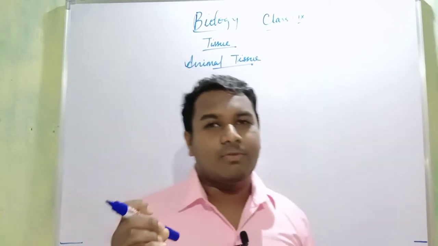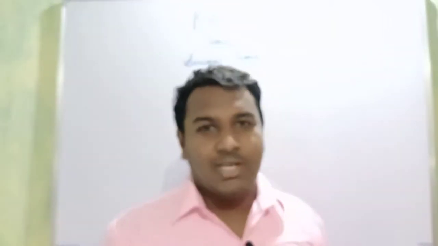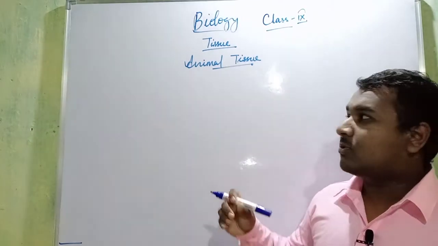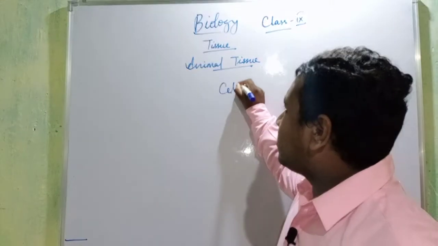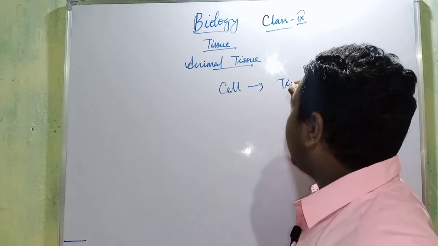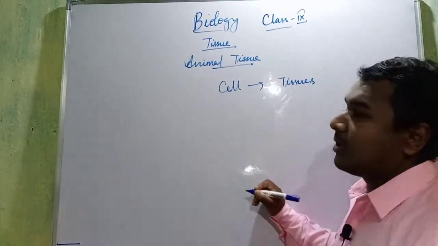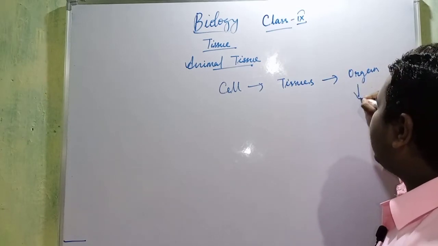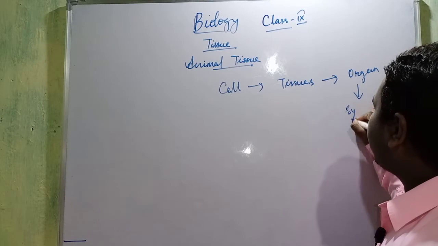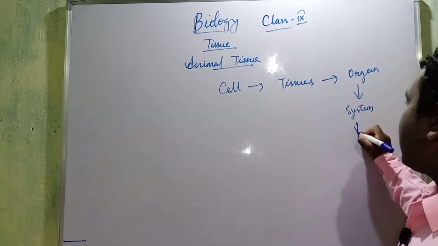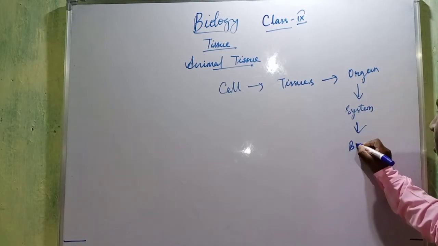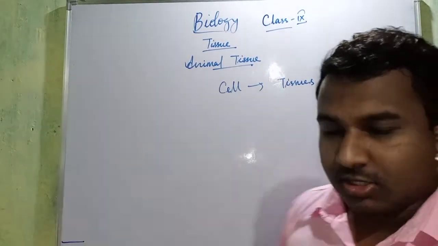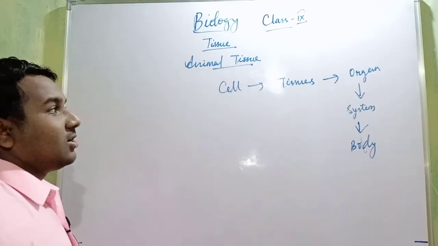So basically we are all human beings and we are one type of animal, social animal, okay, and we are also made up of cells. So when cells are combined together, they make tissues. Okay, similarly when tissues are combined together, they make organ. When organs are combined together, they make a system, and when systems are combined together, they make a whole body. Okay, so this is the basic thing that we should know while reading tissues.